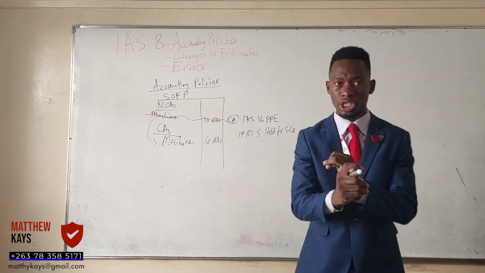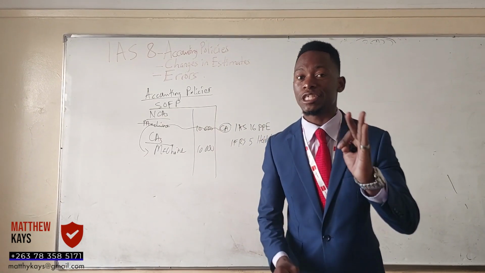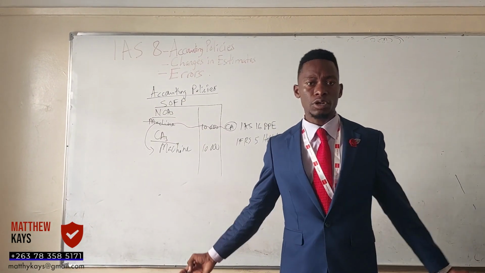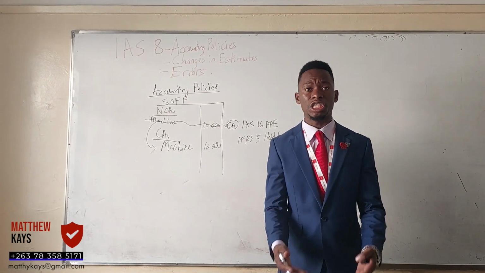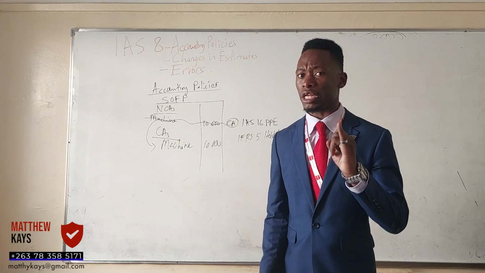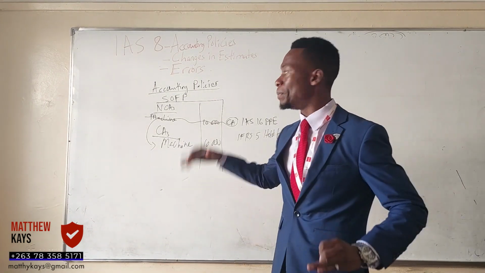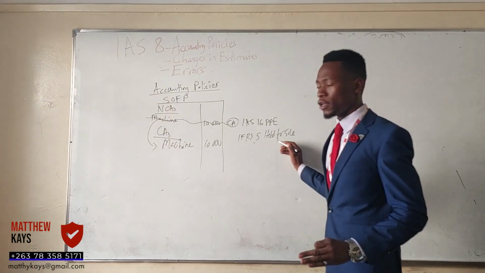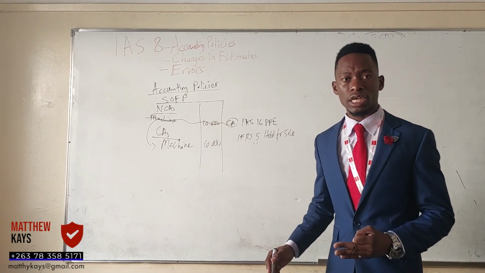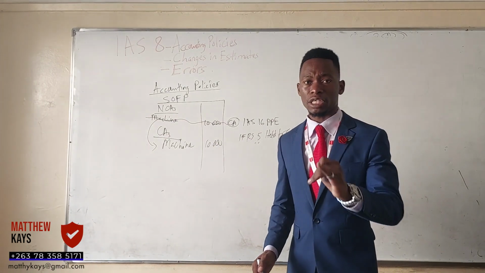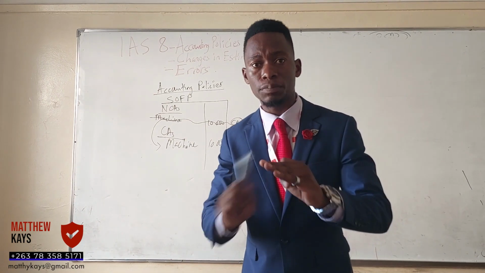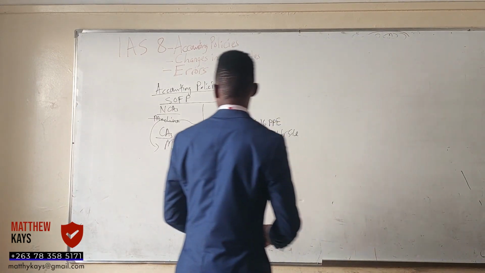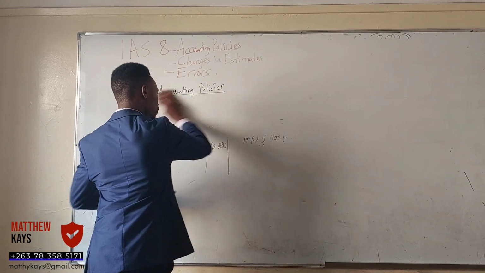You can change the recognition, you can change the measurement, and change the presentation. If you change that, that's a change in accounting policy. Yes, because someone can ask, how do you know that I have changed in accounting policy? If you have changed the way you were recognizing things, or you've changed the way you were presenting things, or on the measurement, like on IFRS number 5, how do you measure it? At the lower of cost, at the lower of carrying amount and fair value. If there's change in measurement, recognition, presentation, it's a change in what? Accounting policy. Right. So that's accounting policy, right?